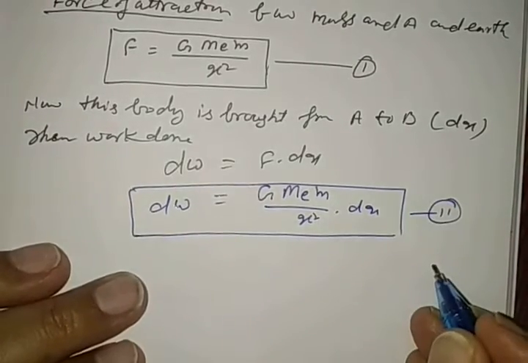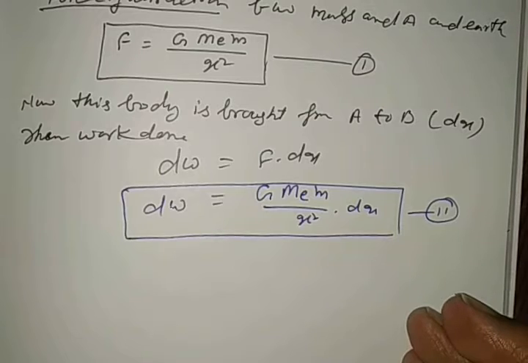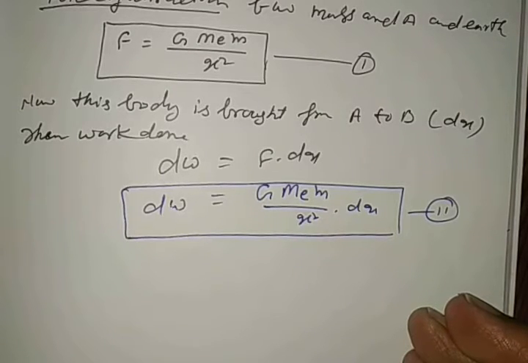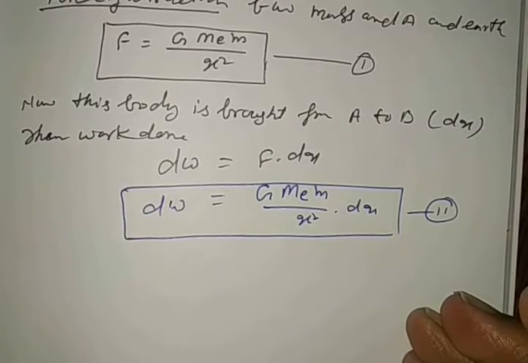Here we are deriving gravitational potential energy, and it is the amount of work done to bring the body. So what is the policy here?